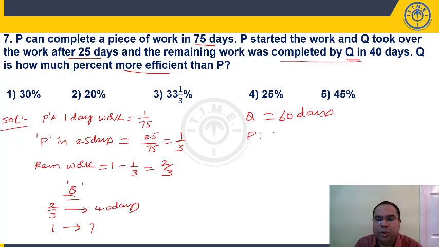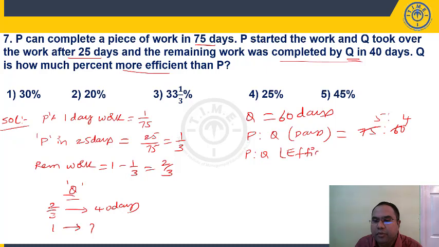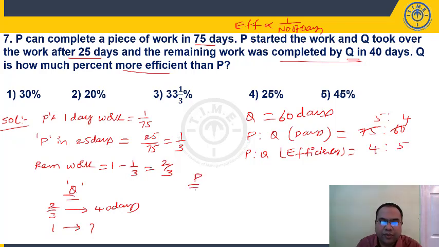So what is P is to Q? Days ratio. P takes 75 days, Q takes 60 days. 15 4s, 15 5s, 5:4. What is P is to Q, efficiency ratio? We have studied this, right? Efficiency is inversely proportional to time taken or number of days. Days are in the ratio 5:4. Efficiency should be in the ratio 4:5. So P's efficiency is 4 units, Q's efficiency is 5 units.